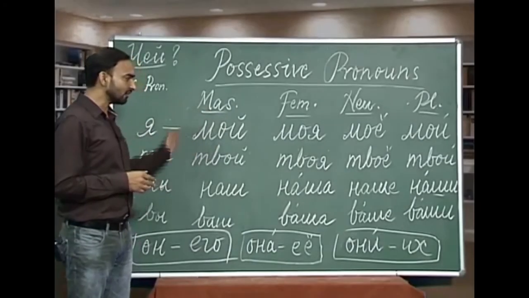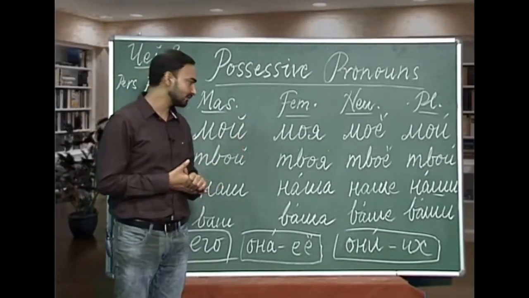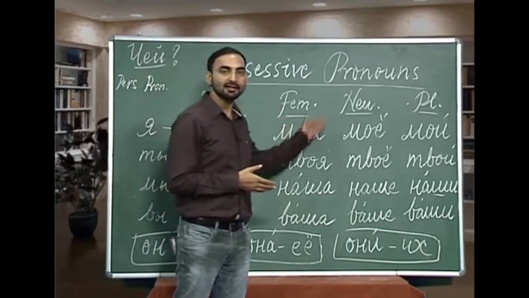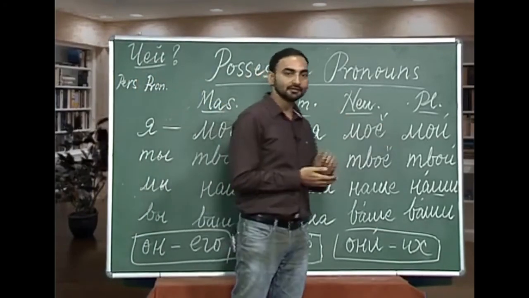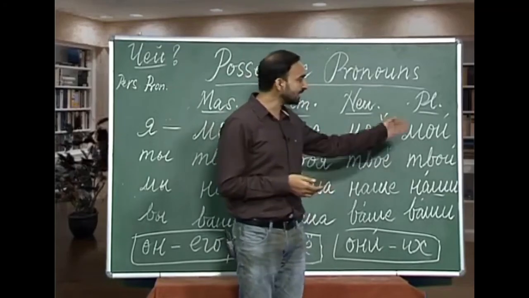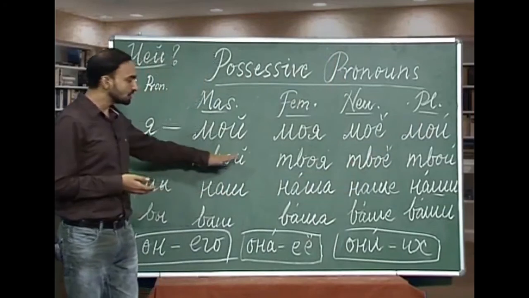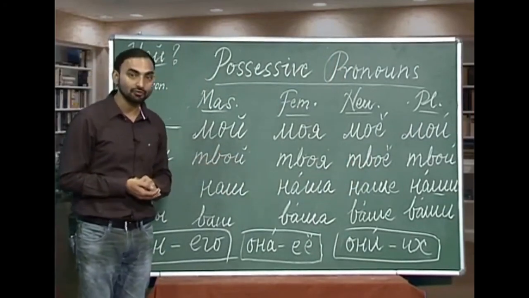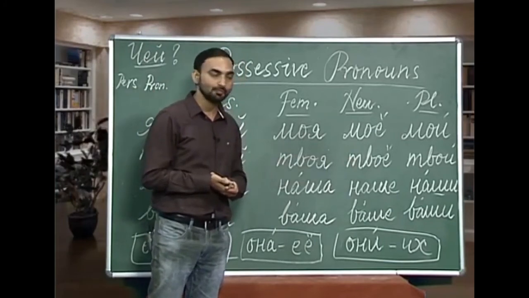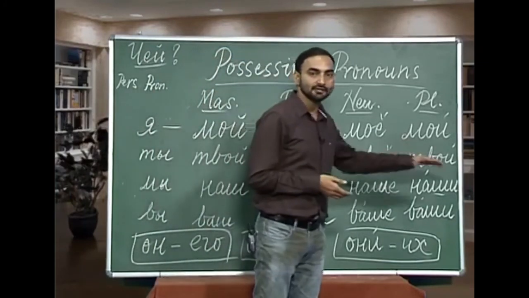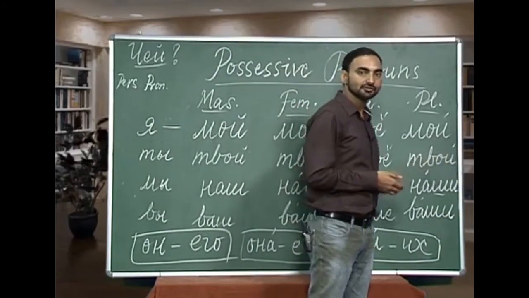Let us quickly revise all of them once again. Eta moi dom, this is my house. Eta maya simia, this is my family. Eta mayo pismo, this is my letter. Eta mai chissi, this is my watch. Eta tvoi dom, this is your house. Eta tvaya chitraj, this is your notebook. Eta tvayo pismo, this is your letter. Eta tvai chissi, this is your watch.